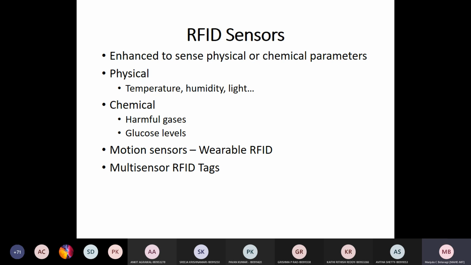There is a possibility of multi-sensor RFID tags also, to acquire multiple parameters and process that data accordingly. We'll continue after 5 minutes.